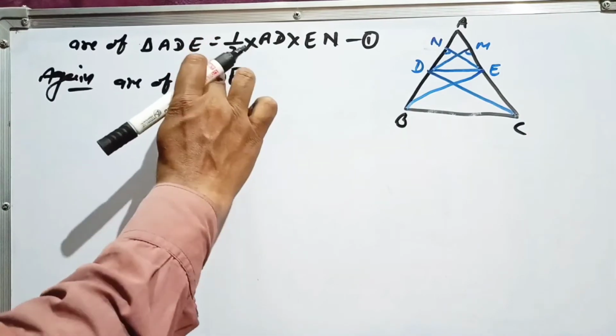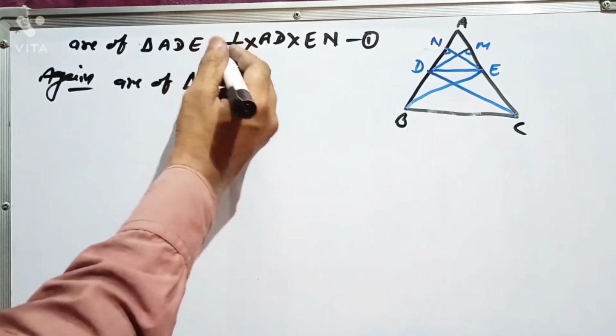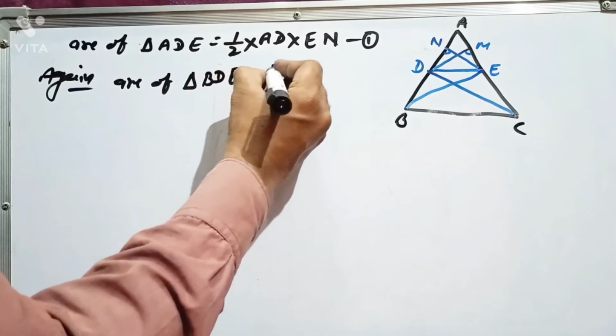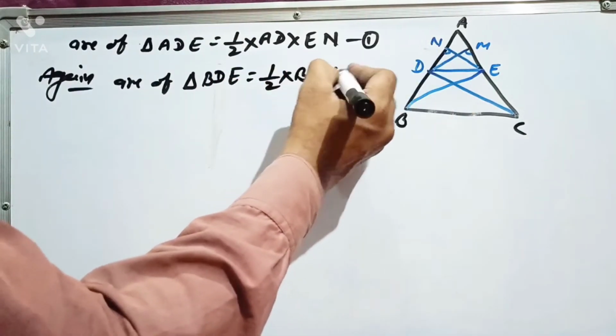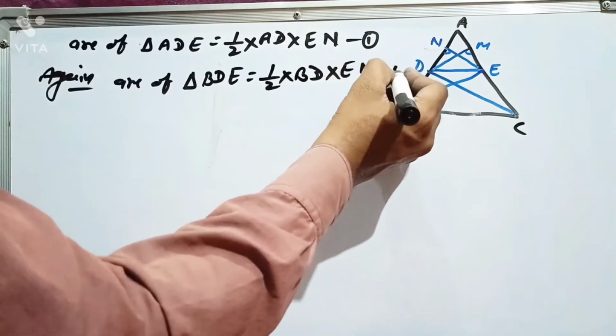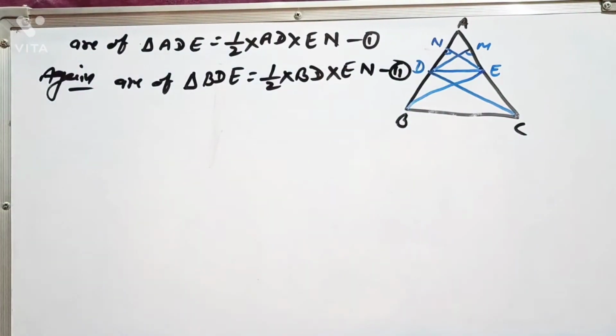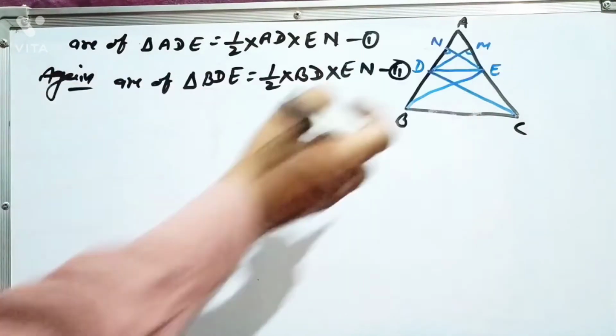Area of triangle BDE will be what? 1 by 2 into BD into EM. It's equation 2. Now, because of these two, we can write, therefore,